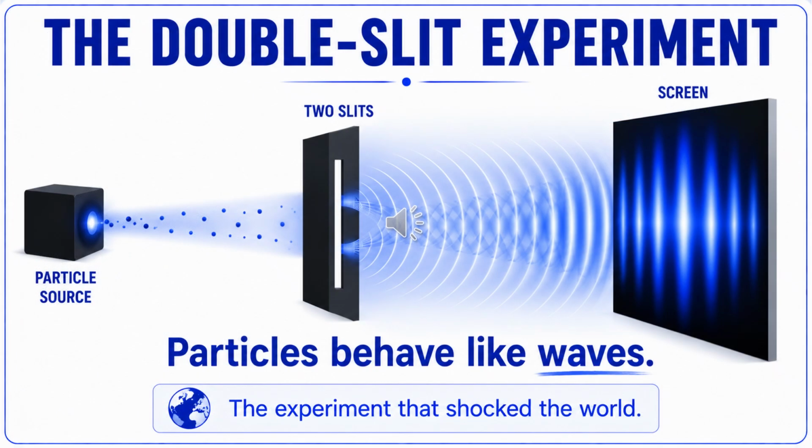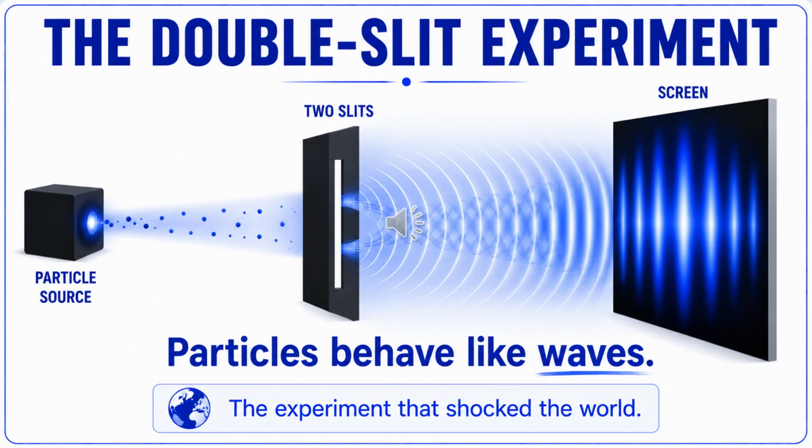One experiment provided some of the strongest evidence for quantum mechanics. It is called the Double-Slit Experiment. In this experiment, particles, such as electrons, are fired toward two narrow slits. If electrons behaved like tiny balls, we would expect two simple bands to appear on the screen. But that's not what happens.